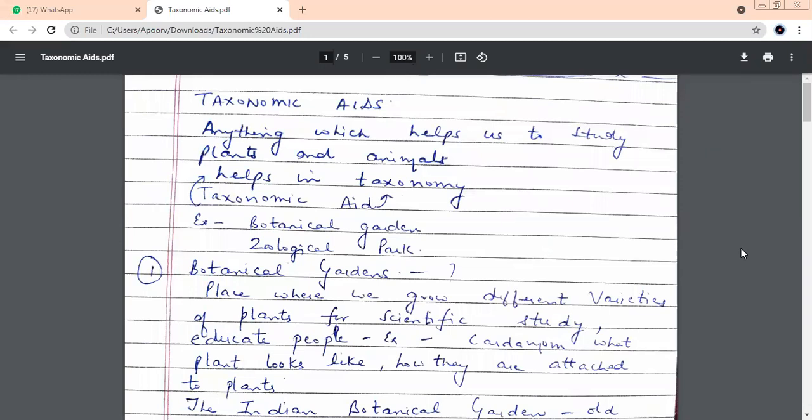Has anybody seen a cardamom plant? No? Even I have not seen. I don't even know whether those small green cardamoms which you use at home grow on the tree like that, or whether there is some fruit and they come out from inside it, and do they grow in groups.